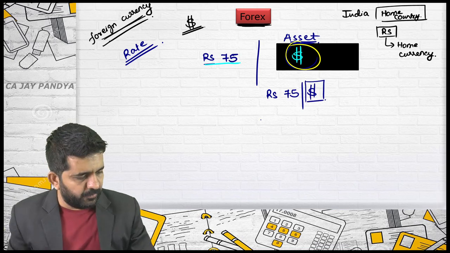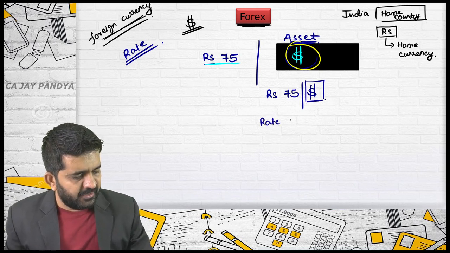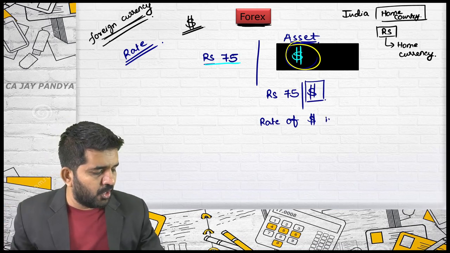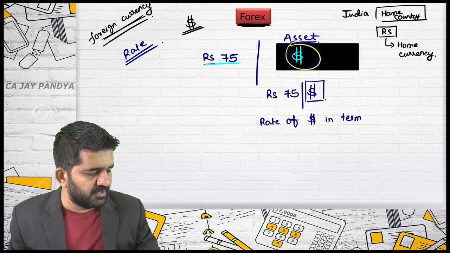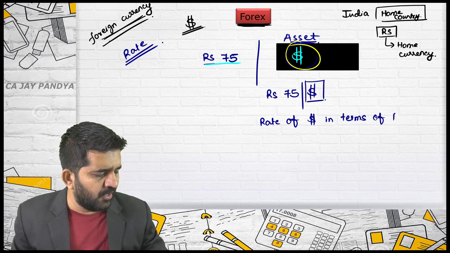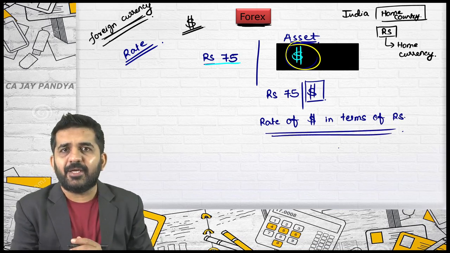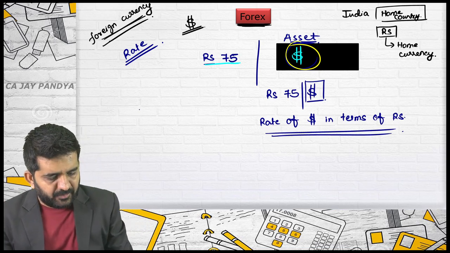Let me write it down. The rate is of dollar in terms of rupees, which is our home currency. In terms of rupees. Alright. Try to understand.